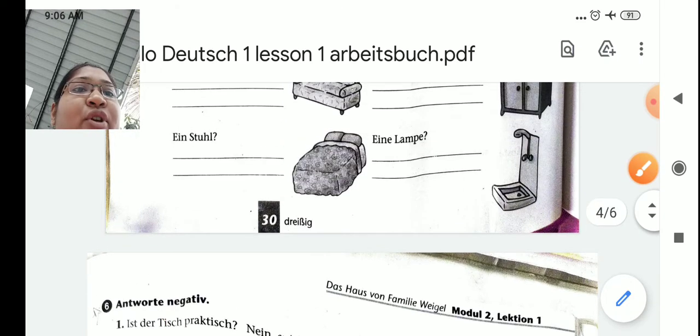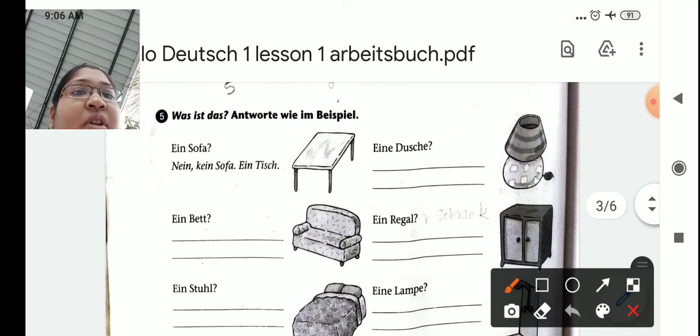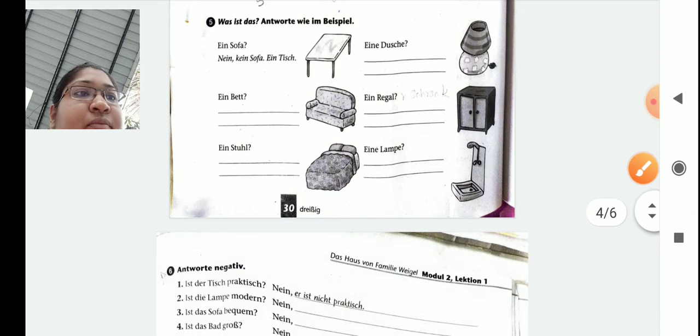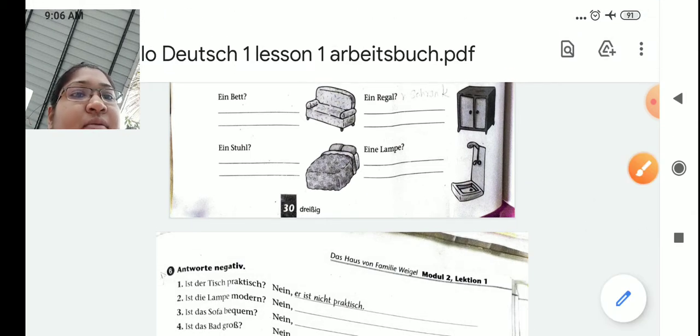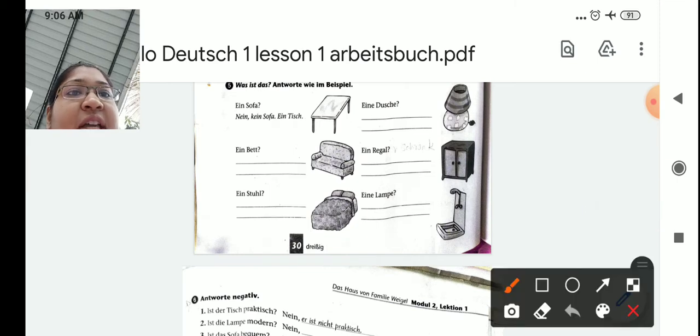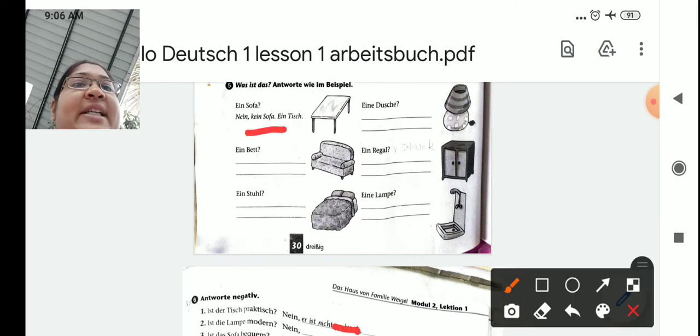Now, if you have seen, here we are using kein as a negation, and same here we are using the negation kein, and here we are using nicht. So why that difference?